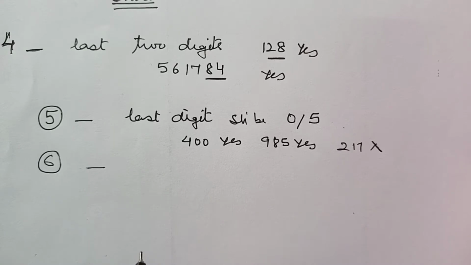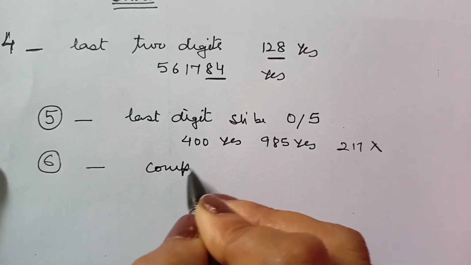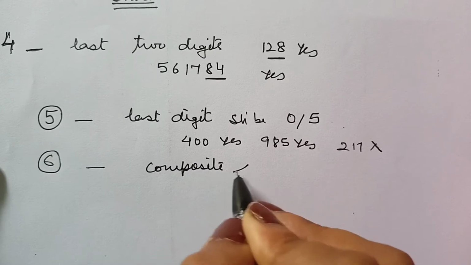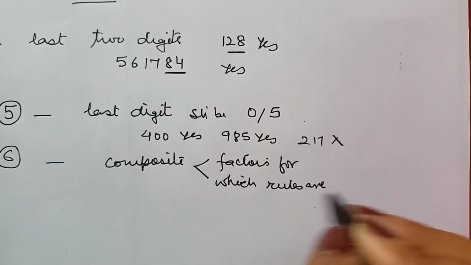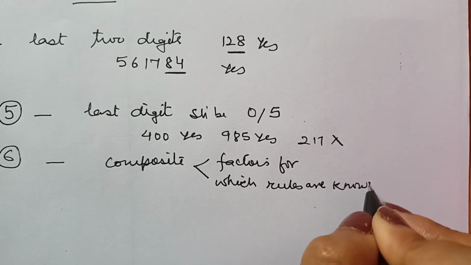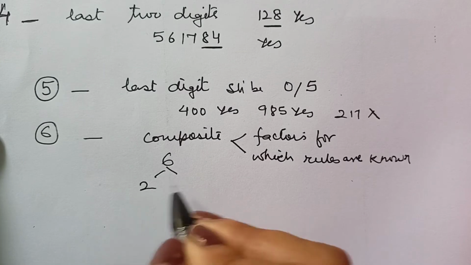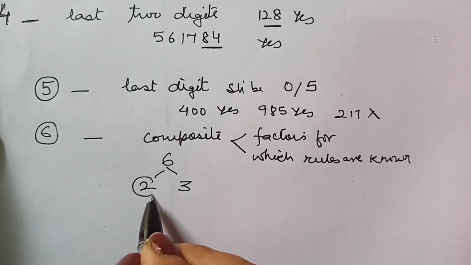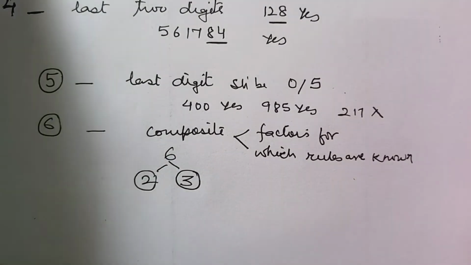Let's go to 6. For any composite number, factorize into comfortable factors for which rules are known. Alright, for example, if we factorize 6 as 2 and 3, then the number which is divisible by 2 as well as by 3, the complete number is divisible by 6.